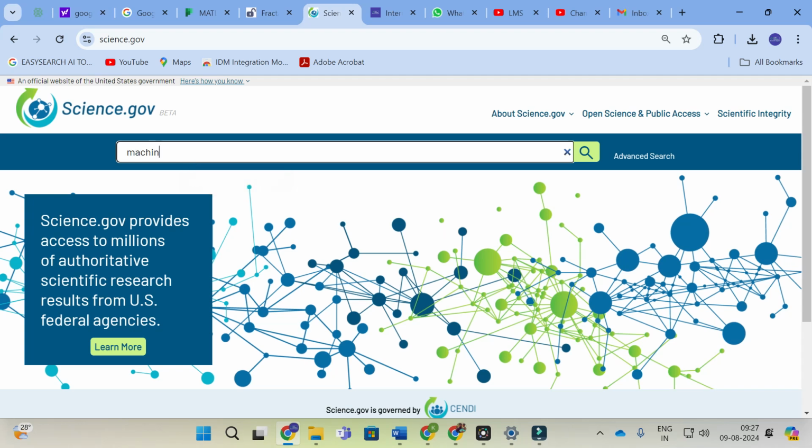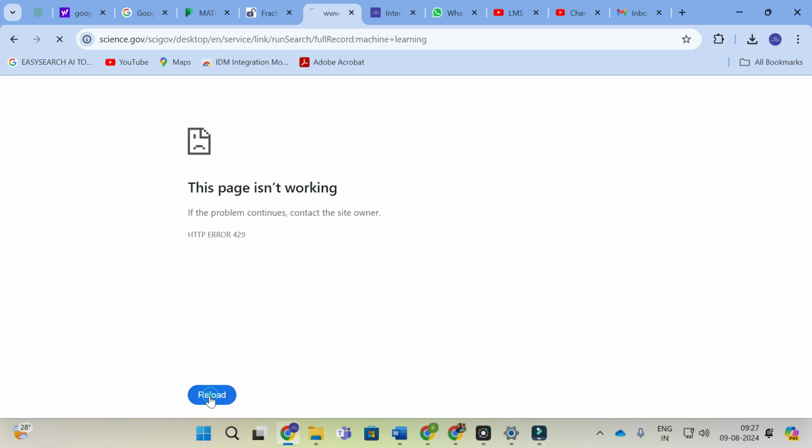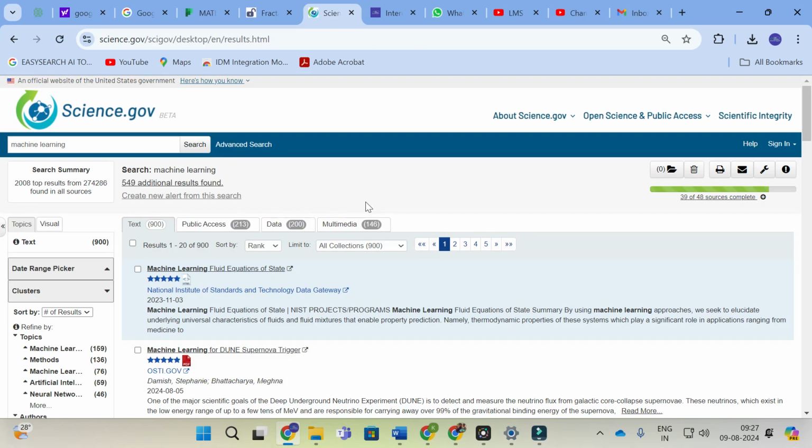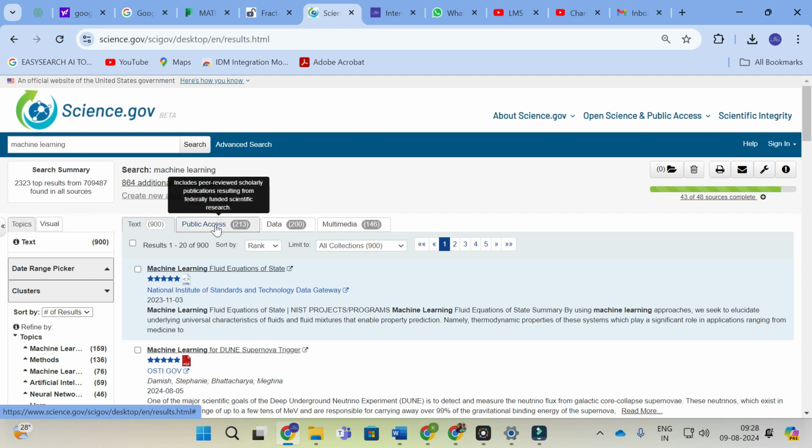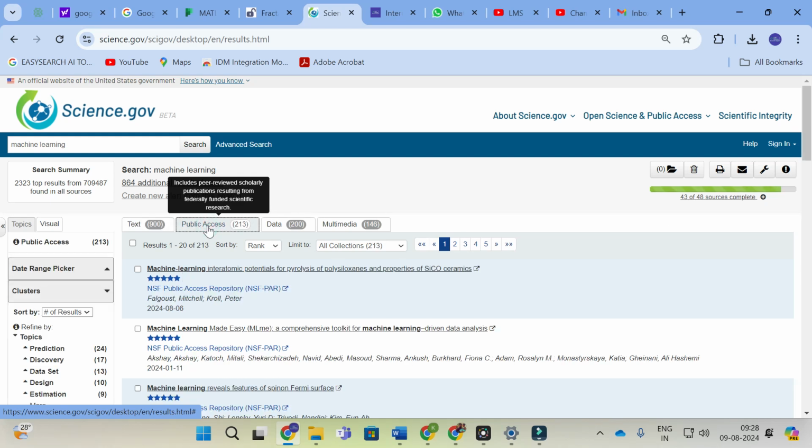For example, I am going to give a keyword regarding machine learning. Here you can see our search results are generated. 42 of 48 sources are completed. These are some of the texts related to machine learning. These are some of the publications, which are peer reviewed scholarly articles. You can also select public access.